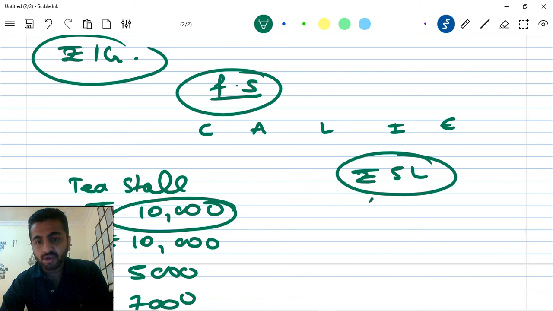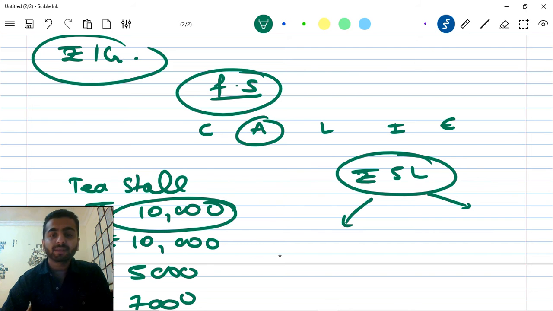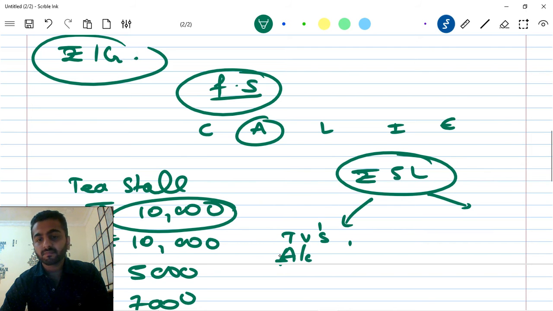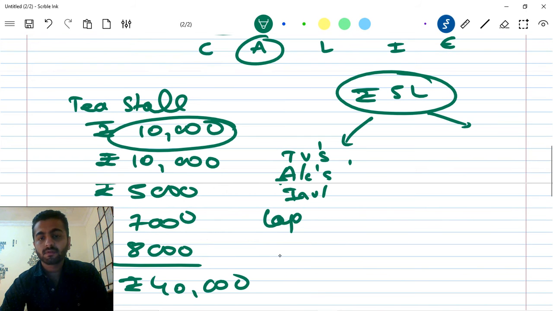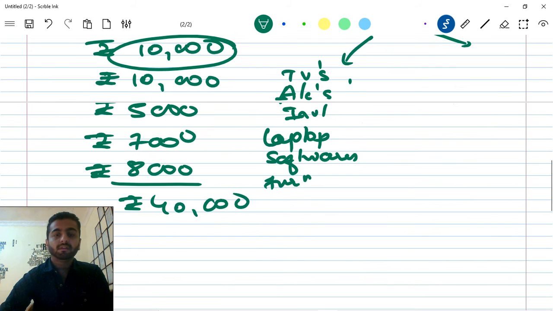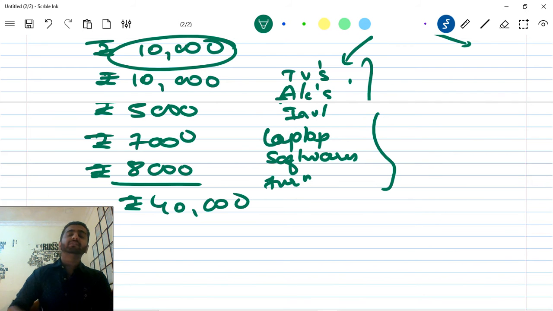Okay, so I need to purchase some things, some properties. So what may they be? I'll need TVs, I'll need ACs, inverter, laptop, softwares, furniture. Okay, let's stop here. These are the investments I'll require. These are the properties I'll require to properly run a classroom.